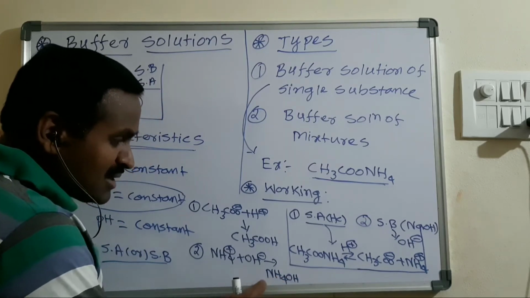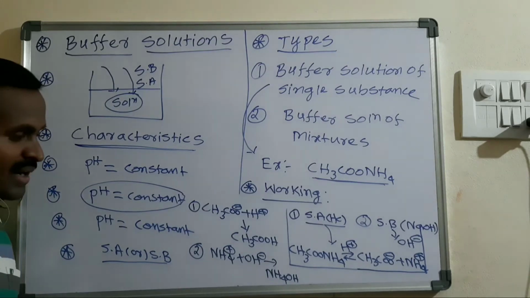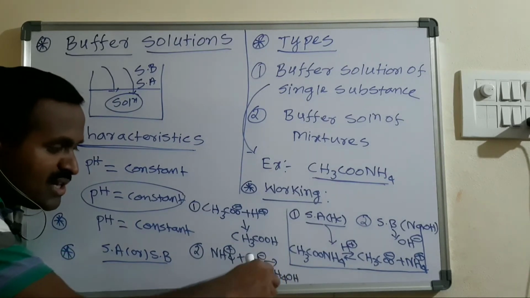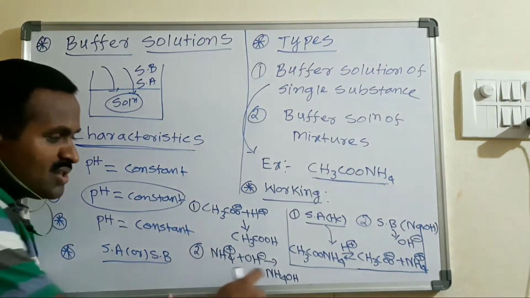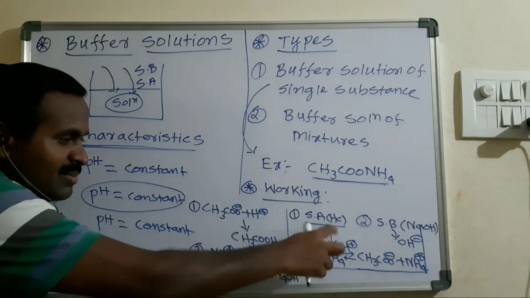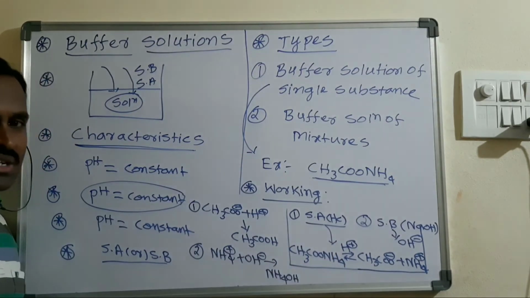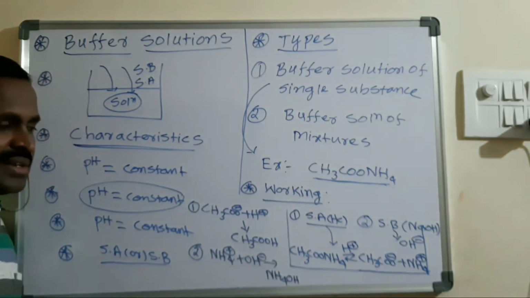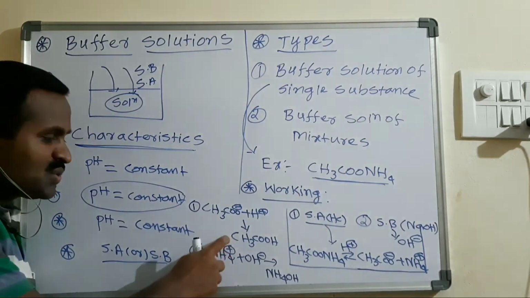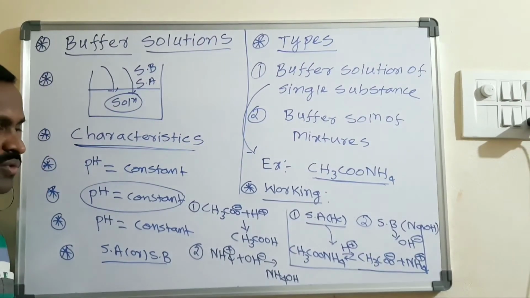Whenever the undissociated NH4OH is formed, there is no change in the OH minus ion concentration within the solution. Here also, by addition of H plus ions, there is no change in the H plus ion concentration. The H plus ions coming in combine with the acetate ion and form undissociated acetic acid. Here undissociated NH4OH is formed.